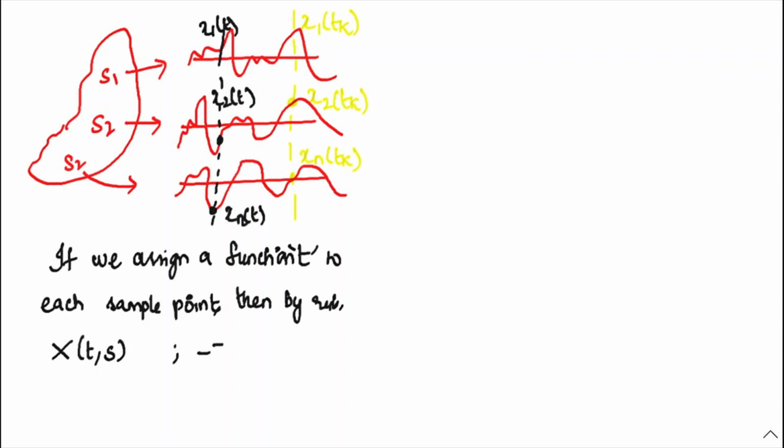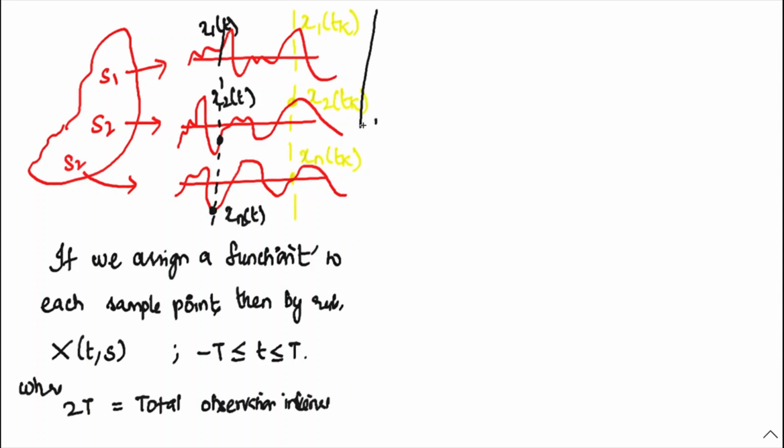As I said, it is represented in terms of capital X. So it is X of t comma s, the representation of an occurrence at a particular time in a sample space. What is the duration? It is occurring between minus T to plus T, so the total duration of the signal, that is the total observation interval, is 2T.